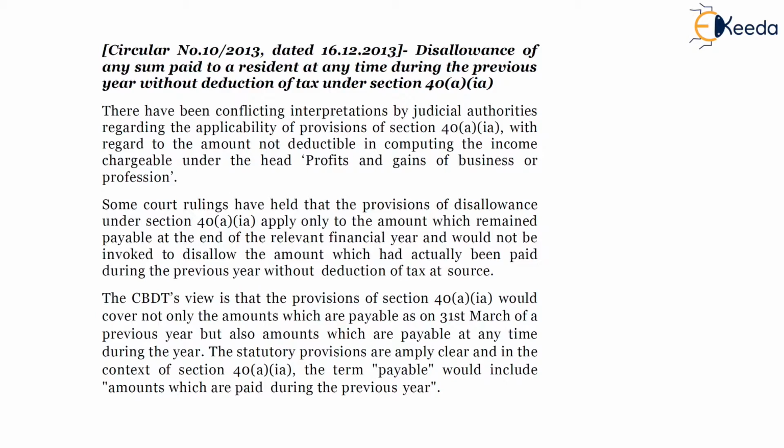Here the SSC payer has paid the amount in the relevant previous year, the amount was paid in advance, and it was due for payment only in the subsequent year. So in financial year 19-20, SSC has paid the expenditure in advance, and it is only payable in the subsequent previous year, that is in 2021.